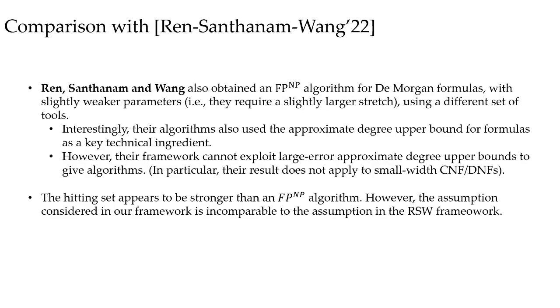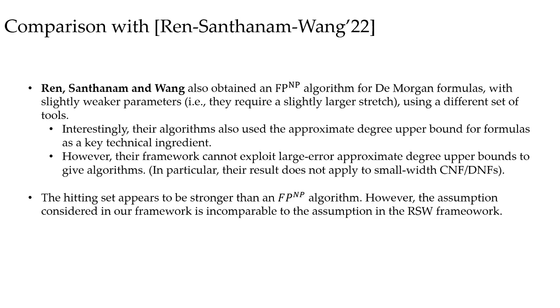We also note that the paper by RSW also designed an FP to the NP algorithm for De Morgan formulas with a large stretch. However, their algorithm is based on the algorithmic method for proving lower bounds, which is very different from our framework.